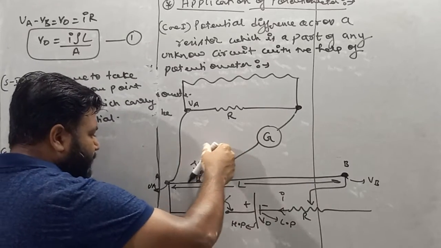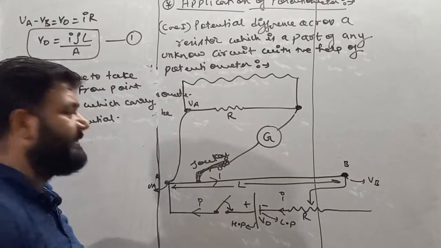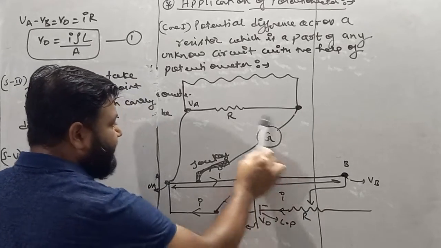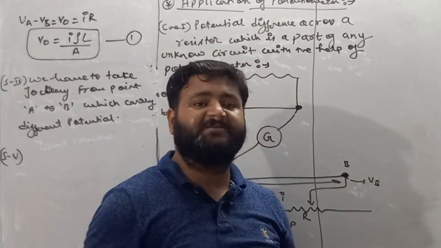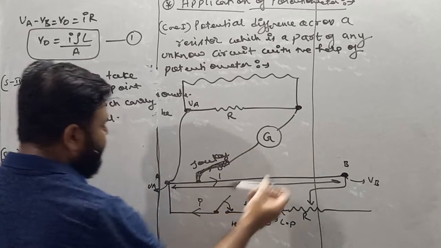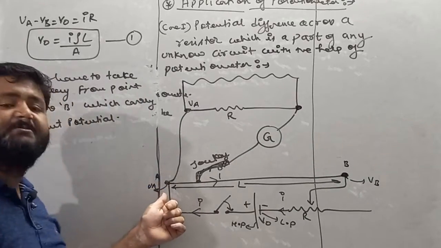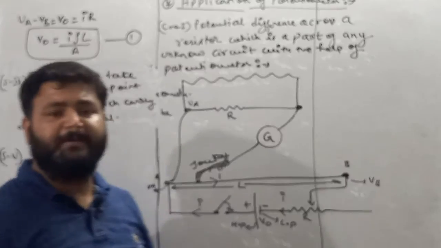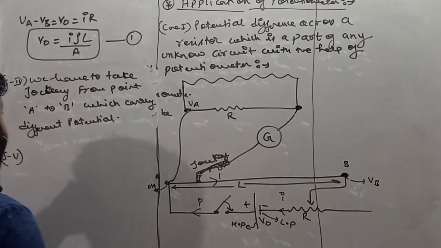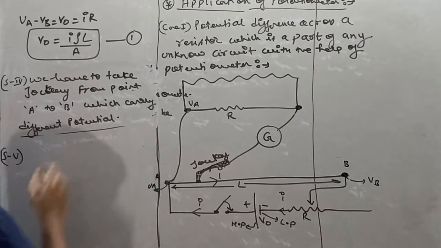I am moving from point A to point B, where different points carry different potential, in which A is the maximum potential point and B is the minimum potential point. So with the help of the jockey, I am moving along the wire which is part of the potentiometer.